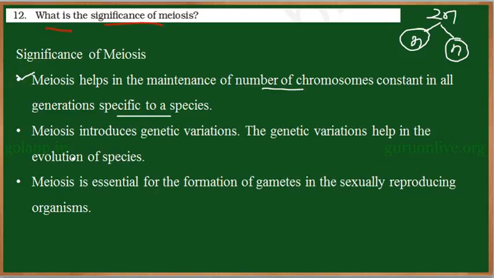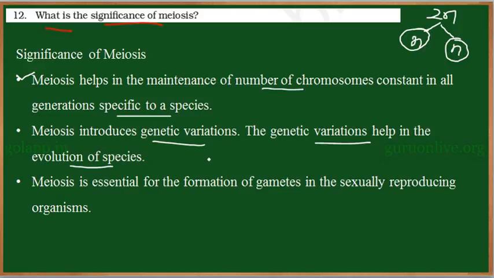The second significance is meiosis introduces genetic variations. So these variations help in the evolution of species. So when the cell is getting duplicated, there will be genetic recombination. Exchange of genetic substances occurs between the DNA. We call it gene recombination or genetic variation.